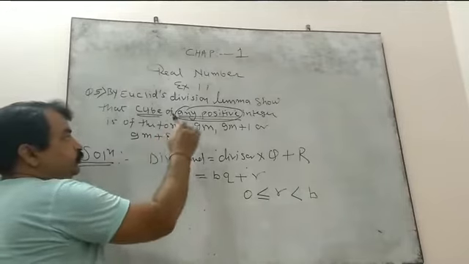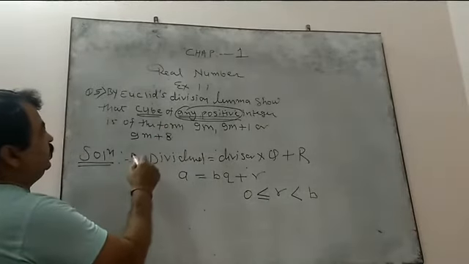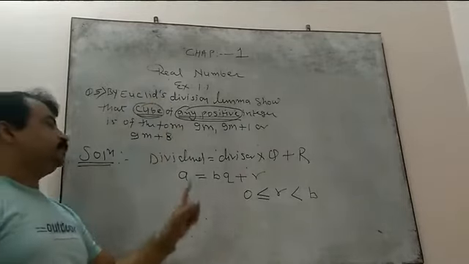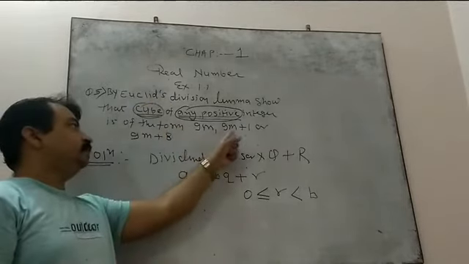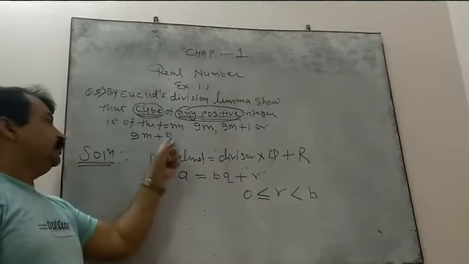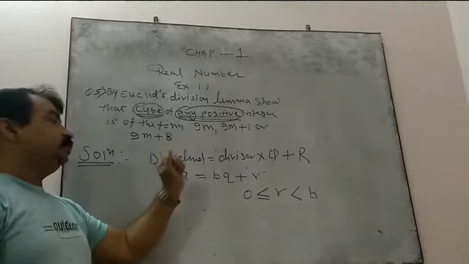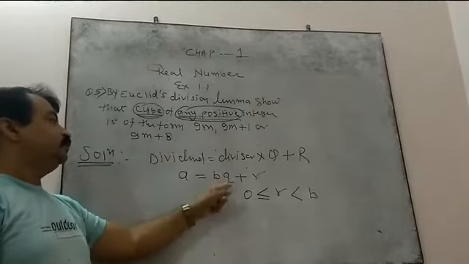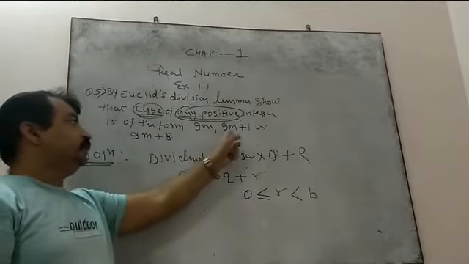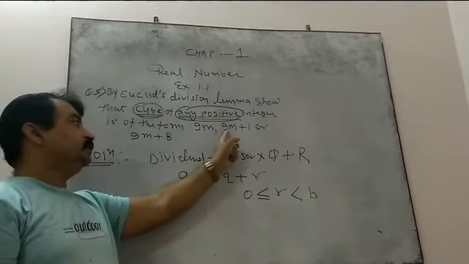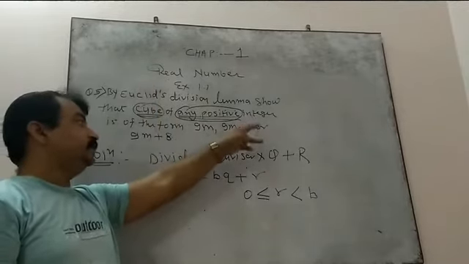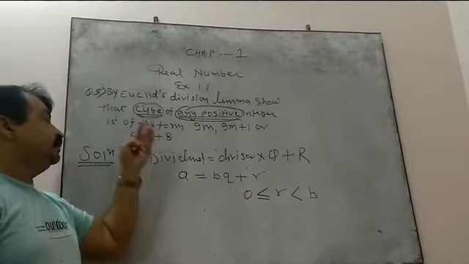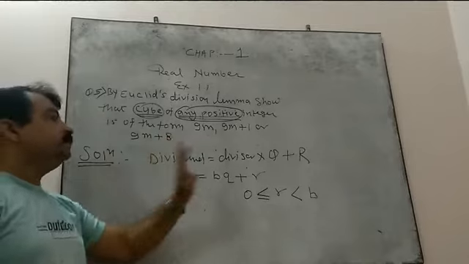Since we need the cube of any positive integer in the form 9m plus 1 and 9m plus 8, here b is replaced by 9, m is some other integer and the remainder is 1; and for the other, the quotient is some other integer and 8 is the remainder.